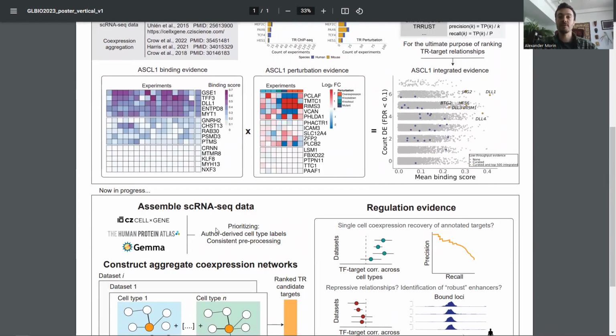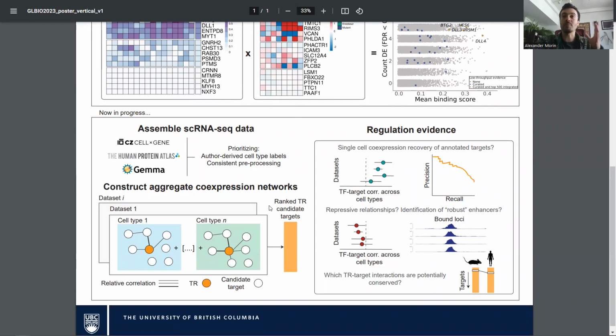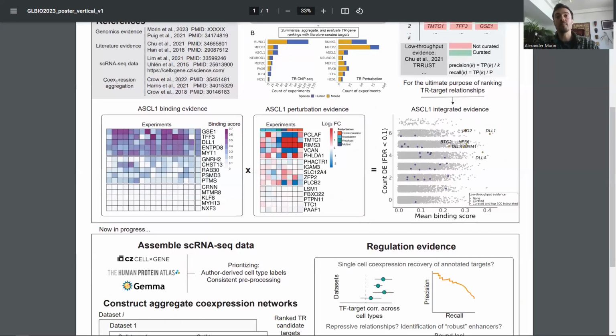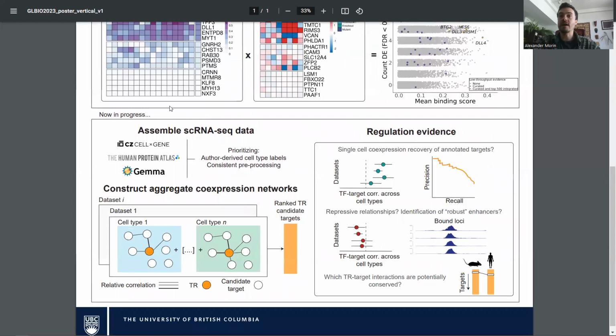Okay, so for work that's currently in progress, we want to see how well single cell RNA-seq data can recover these regulatory interactions. And so obviously what I've just been talking about involves a lot of aggregating across biological contexts. And so this collection of data will also help us to get better granularity of in which cell types these regulators and candidate targets are actually mutually expressed. However, the primary focus, again, is to look for reproducible signals. And so to do this, we're leveraging existing work that builds single cell co-expression networks and aggregates them to strengthen the evidence that they provide.